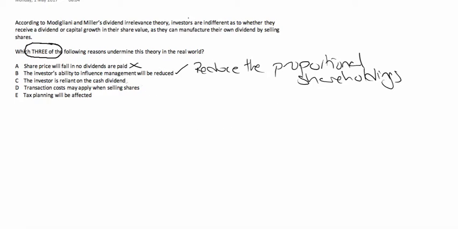The investor is reliant on the cash dividend. This isn't a problem because if they are reliant on that cash, they can take some of those shares and sell them to self-create a dividend and give themselves some money.